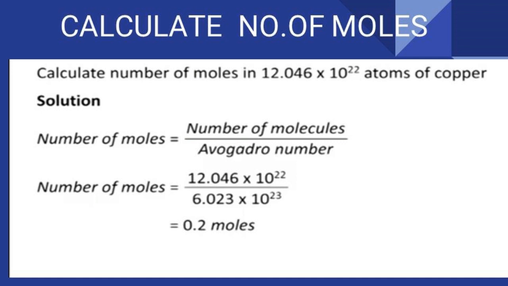Calculate the number of moles in 12.046 into 10 power 23 atoms of copper. The formula is number of moles is equal to number of molecules divided by Avogadro's number. Number of molecules is 12.046 into 10 power 23, divided by 6.023 into 10 power 23. So 6.023 one time and 12.046 twice, so cancel, and you will get 2. 10 power 23 and 10 power 23 cancel, so you will get 0.2 moles.